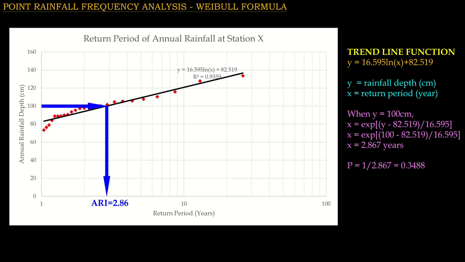Back to the question earlier on. What is the likelihood of 100 cm rainfall depth within a year? We can either find it from the graph or the trendline equation by using rainfall depth equal to 100 cm as our input. The output from this method is ARI, and we can invert it and retrieve the probability.